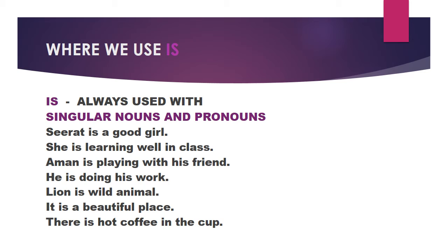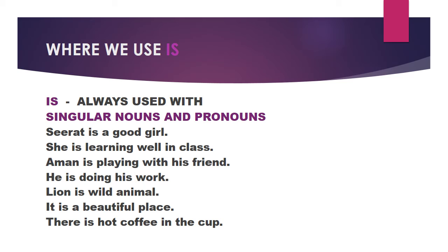Lion is a wild animal. So again with lion, a single animal, one animal, we are using is. It is a beautiful place. As we know, we can use it for animals and birds also, for things also. Here we are talking about a single place. So with singular we always use is.